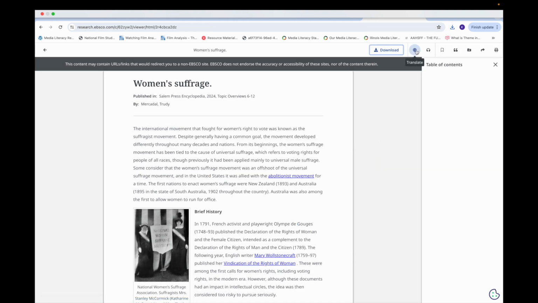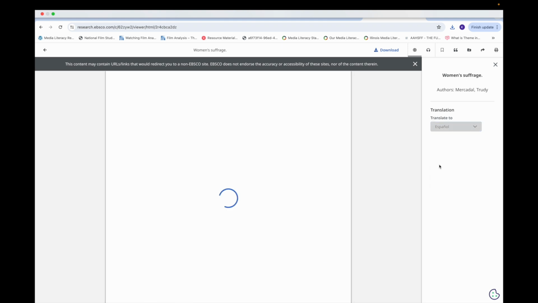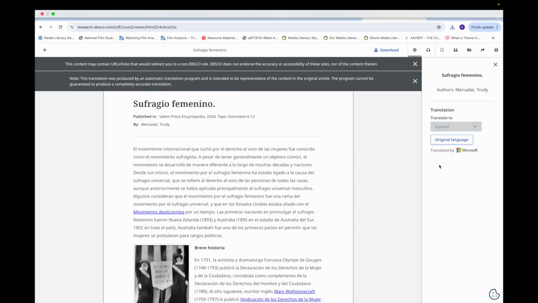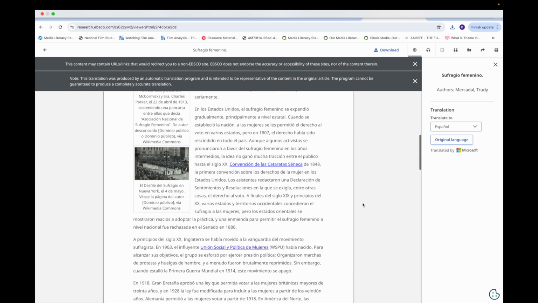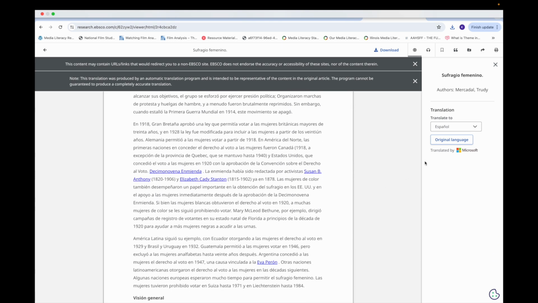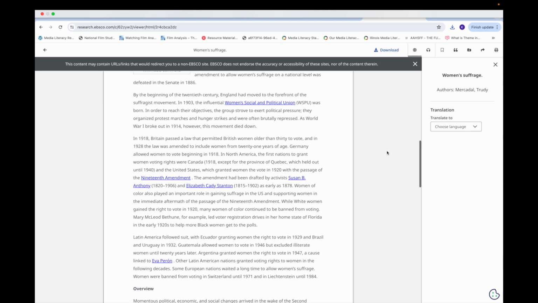The other thing you can do is translate this. I can translate it to any language here. This doesn't work with every single article, but in this case it should. So I'll translate this to Spanish. It takes a second to think, and then the whole article should come up in Spanish. Okay, here we are. Great. So that's helpful. Then I can go back to the original language.